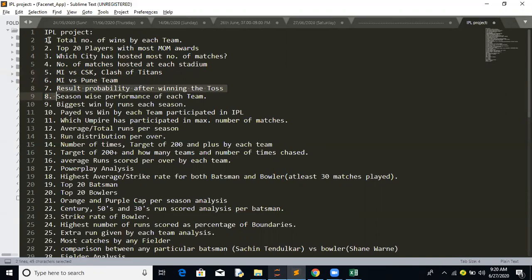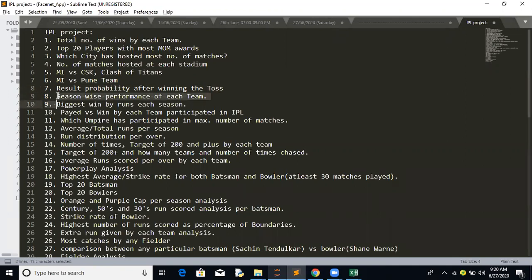So what will be the result, the probability, after winning the toss? After winning the toss, what is that probability? Again, this is if we do predictive analysis. Basically, winning the toss is one of the features available, so through that we can easily find what the coefficient associated with it is.